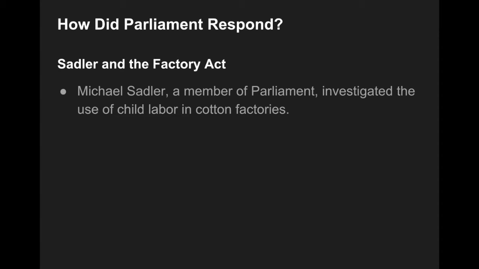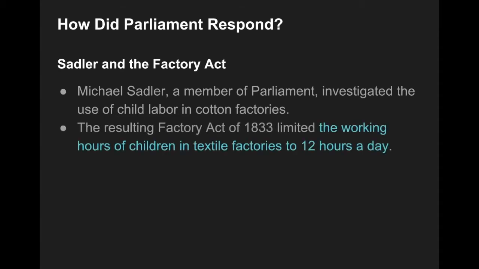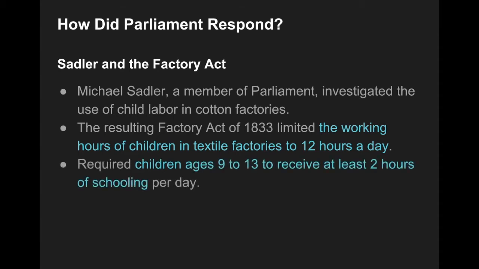So, as a result of this, and because of his report, Parliament passes the Factory Act of 1833. And what this does is limit the hours that children can work in textile factories to simply 12 hours a day. Many of them had been working 14, 16 hours a day sometimes. Now you could work no more than 12 hours a day. And if you were between the ages of 9 and 13, you had to receive at least 2 hours of schooling per weekday. All right. So now you couldn't just be working all the time. You had to have some education, which is a pretty significant impact.